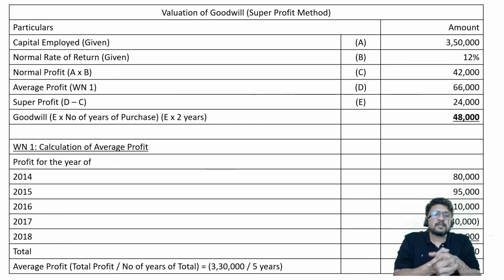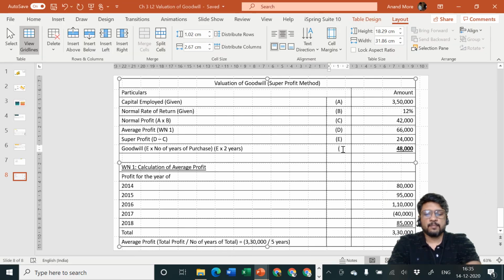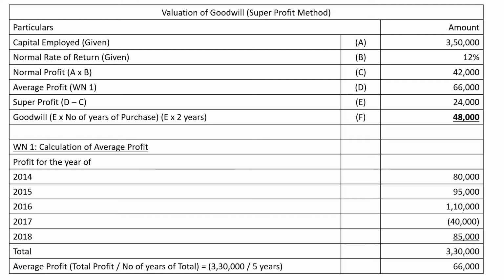So what is the value of goodwill? 48,000, because you are saving 2 years of your life of extra hard work and putting it into our partnership business. I hope you have understood the idea of what I'm saying. Clear? So the value of goodwill is how much? 48,000. Remember this format. This point is point number F. How to calculate point number F? Point number F is equal to super profit into number of years of purchase.